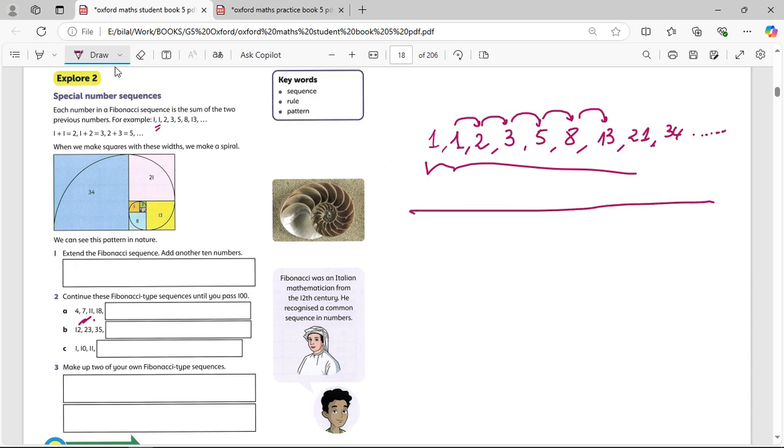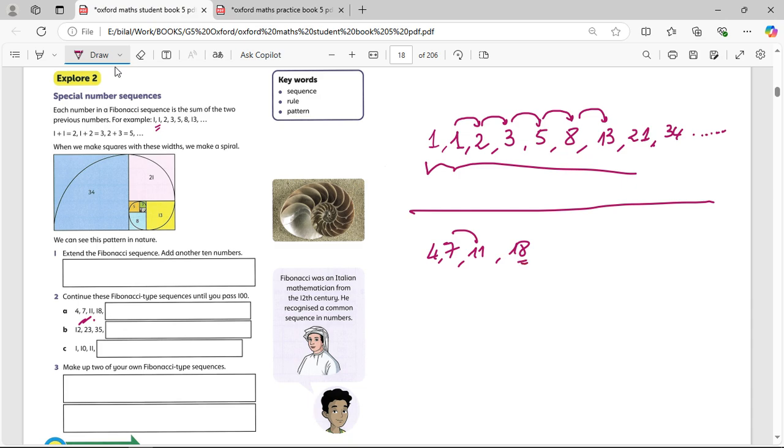Let's say I have 4 and I have 7. It's finished for me. I can do it. I don't need anything else. I don't need even the second 2 numbers he gave me. Just these 2 numbers are enough for me. So I'm going to add 4 plus 7, which is going to give you 11. Then I'm going to add 7 and 11. It's going to give me 18. Then directly 11 plus 18. You get me? So the number before plus the number after gives you the next number. So I found now 18.